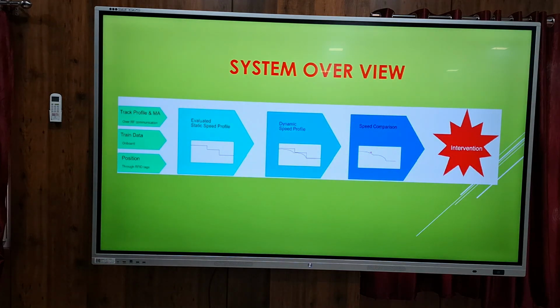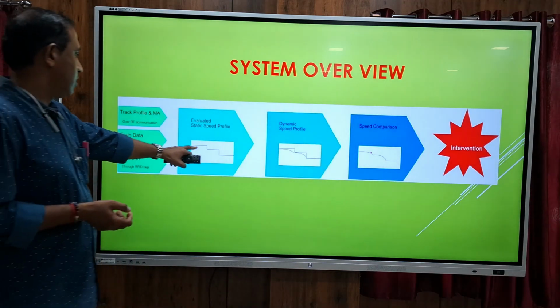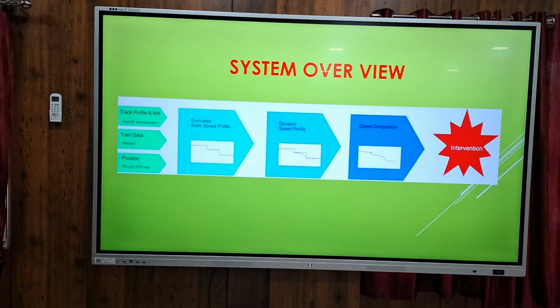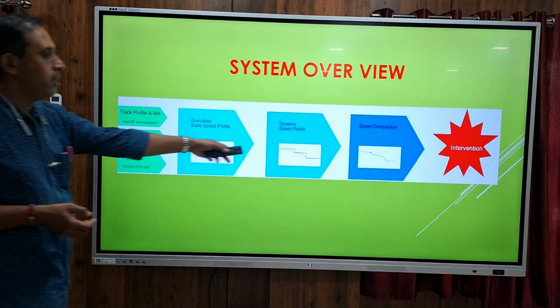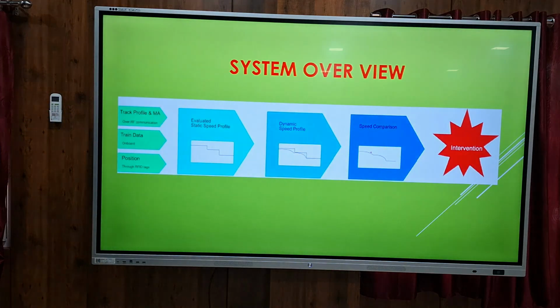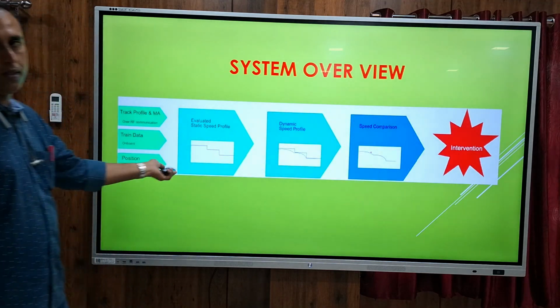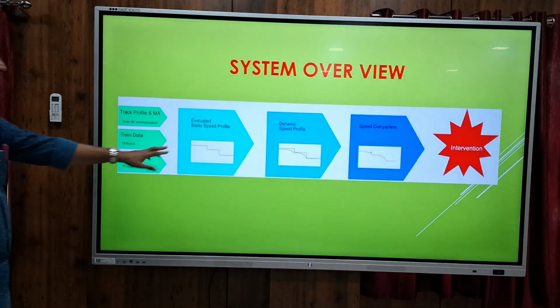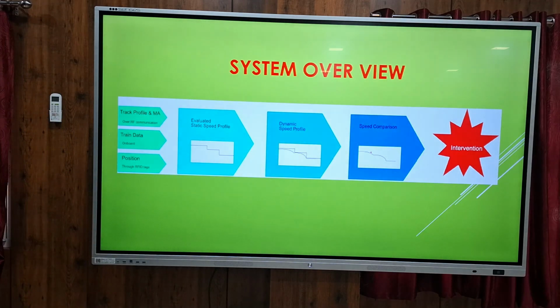If it is going to exceed this point, then KAVACH will apply brakes. These calculations will be done by KAVACH on its own with this data, the static speed profile and dynamic speed profile. This will vary per second. Each and every second it will vary, and each and every second this comparison is going on. So if there is a chance that this profile will exceed this point, then braking application will start.